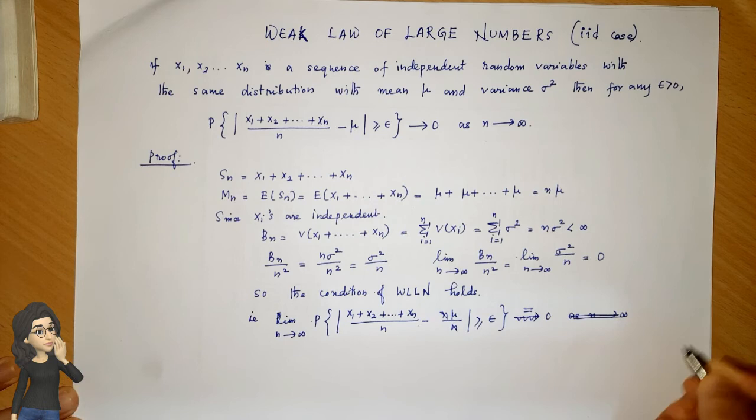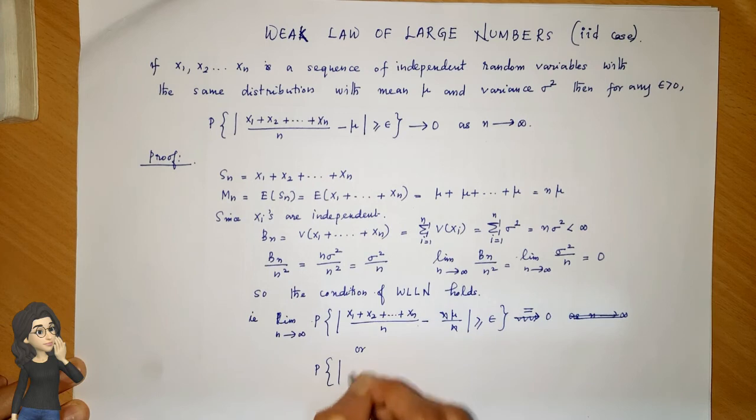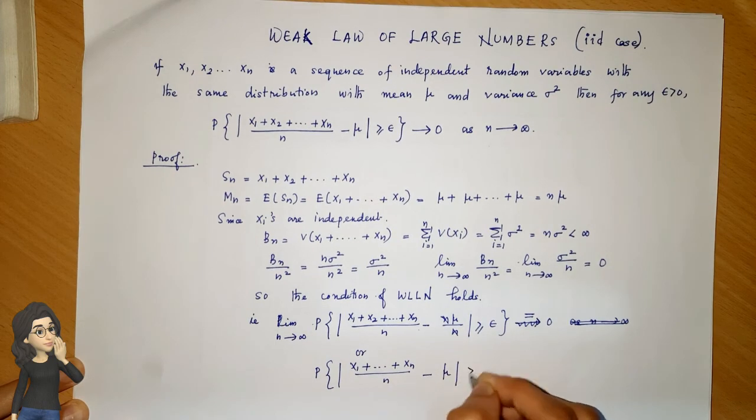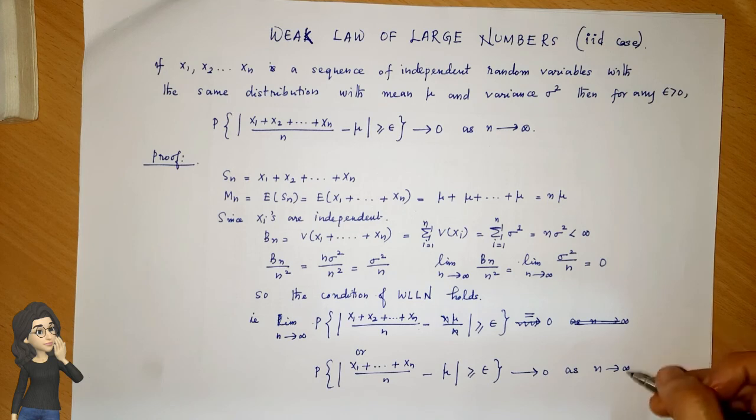So the 'as n tends to infinity' is also not required. Or we can write it as the probability of mod of x1 plus x2 plus etc. plus xn divided by n minus mu greater than or equal to epsilon tends to 0 as n tends to infinity. So these are the two types of notation that we use for the weak law of large numbers in limiting cases: either the quantity with limit n tends to infinity is equal to the value of the limit, or the probability tends to that value as n tends to infinity. These are the two forms of writing it.